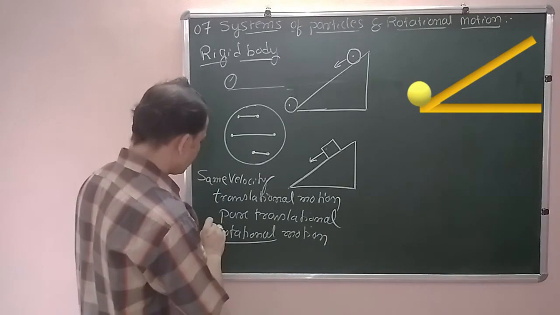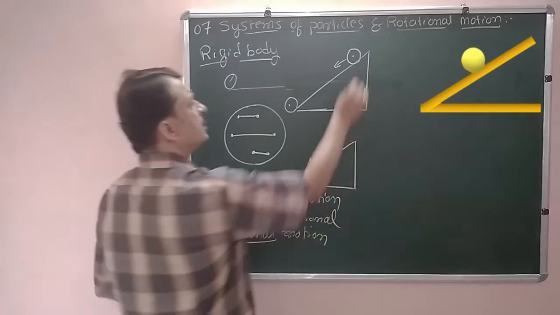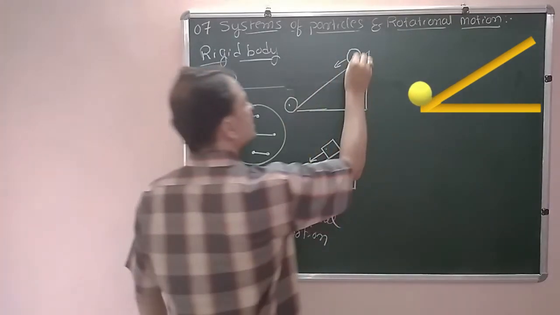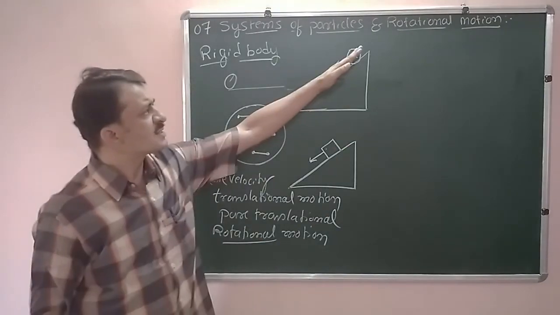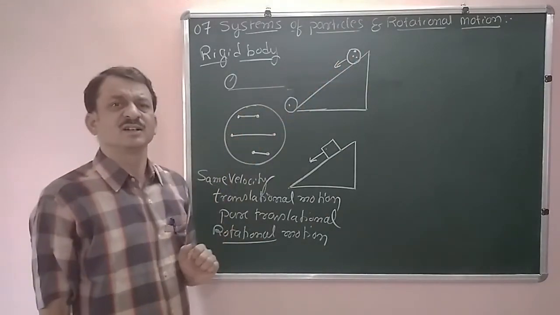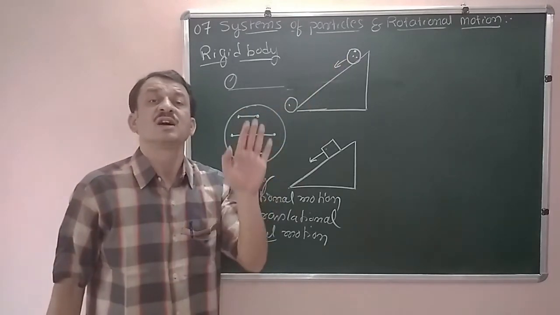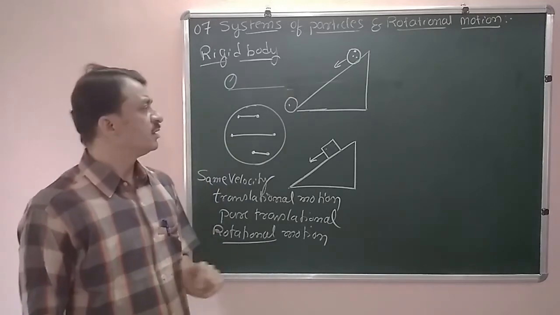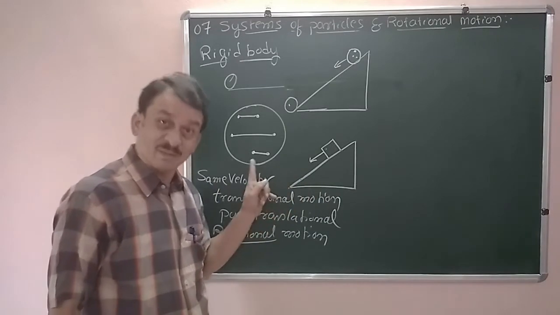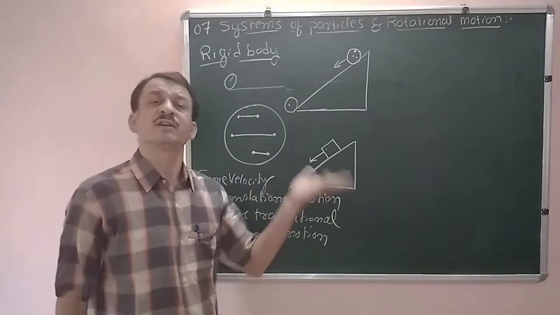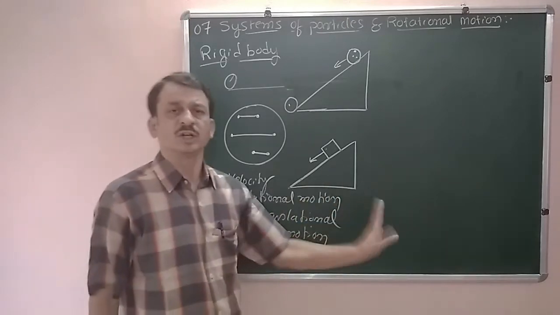Now we have one more type of motion, that is the rotational motion. Now here, if you consider the velocity of all the particles, in the case of rolling the linear velocity of all the particles is not constant. In the previous case, it is sliding down. All the particles are sliding along the same direction. Therefore, they have the same linear velocity. Therefore, this motion we call pure translational motion.